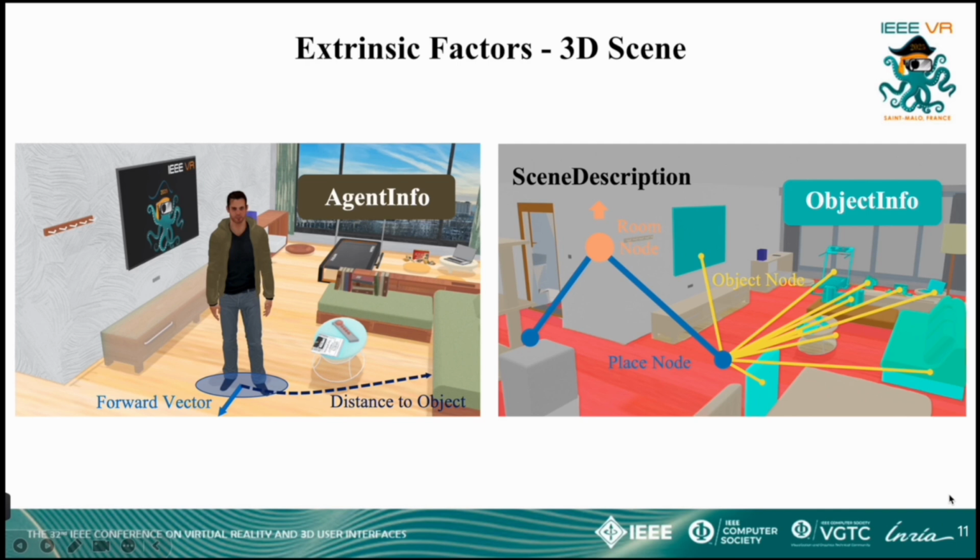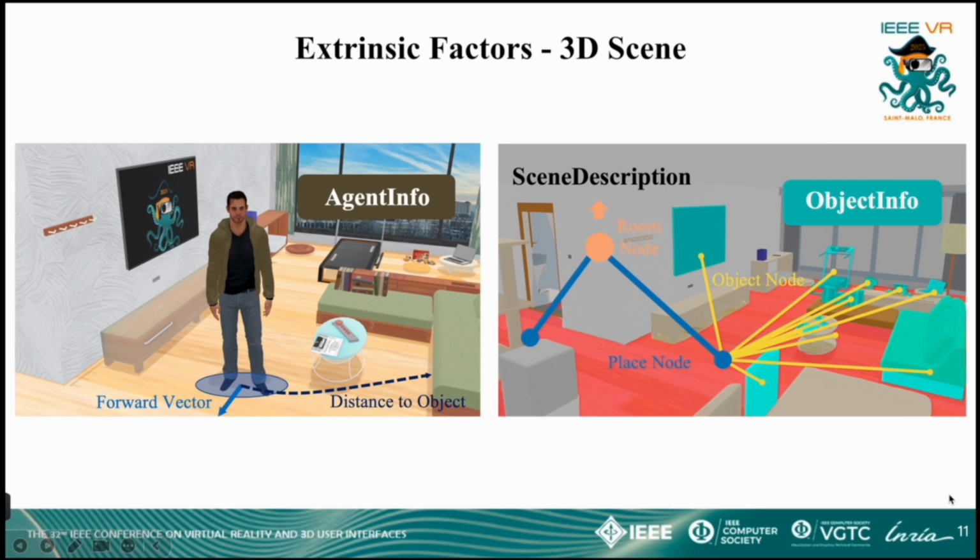Agent information includes the current position of the virtual human and the orientation vector. Object information describes the shortest navigable path and distance between all objects and the virtual human. Scene description represents the structural information of the 3D environment where the virtual human is located.